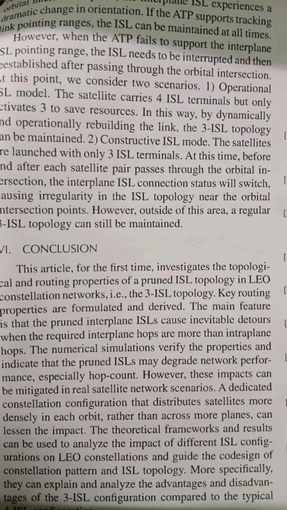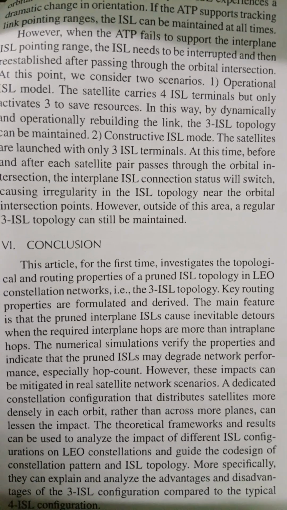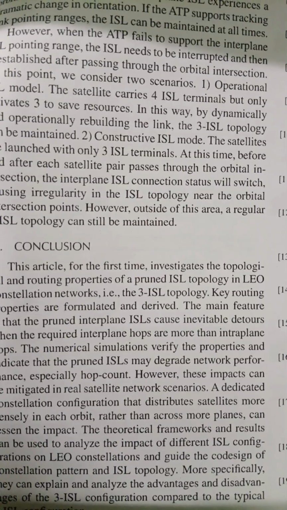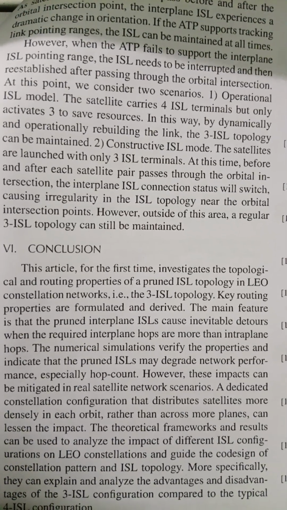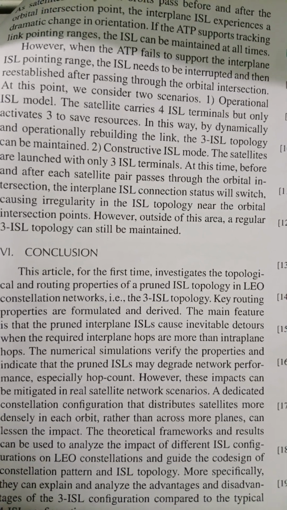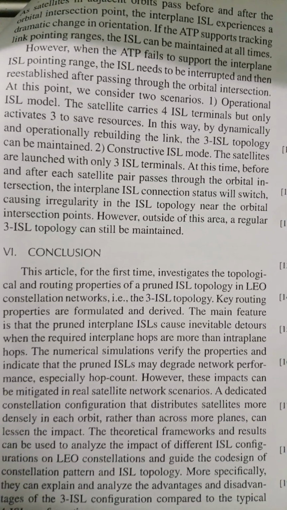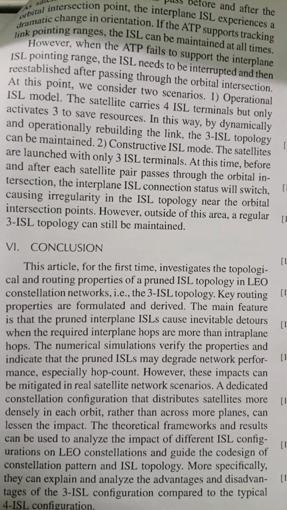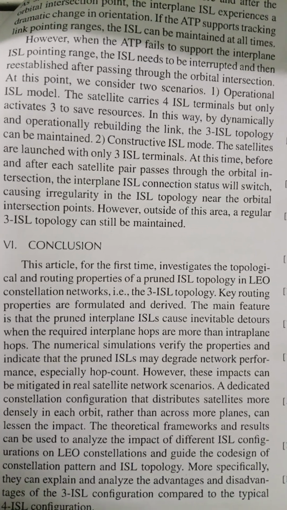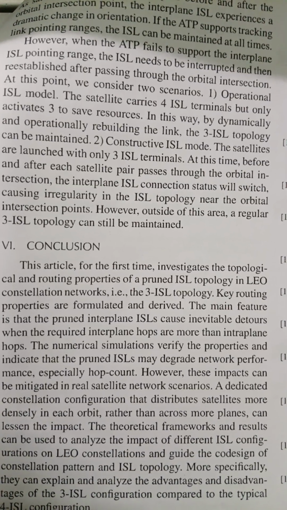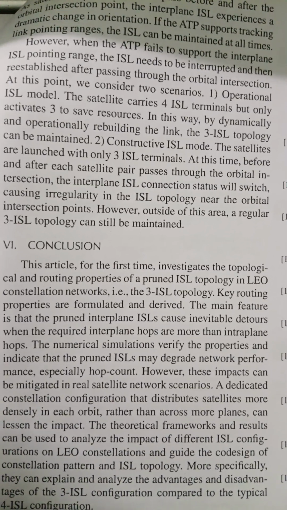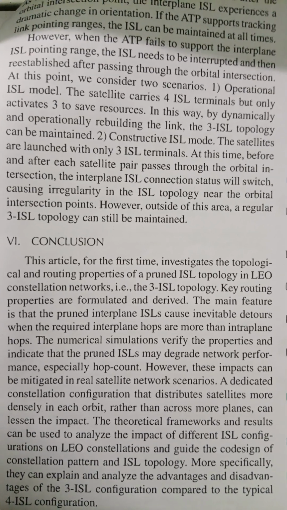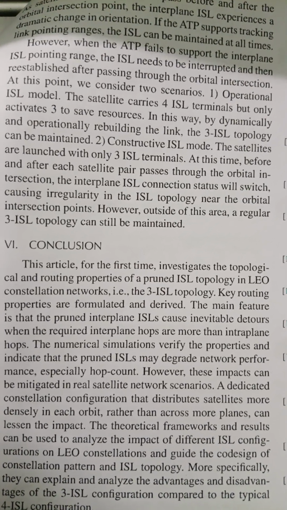Number 2, constructive ISL mode. These satellites are launched with only 3 terminals. At this time, before and after each satellite pair passes through the orbital intersection, the interplane ISL connection status will switch, causing irregularity in the ISL topology near the orbital intersection points. However, outside of this area, a regular 3 ISL topology can still be maintained.